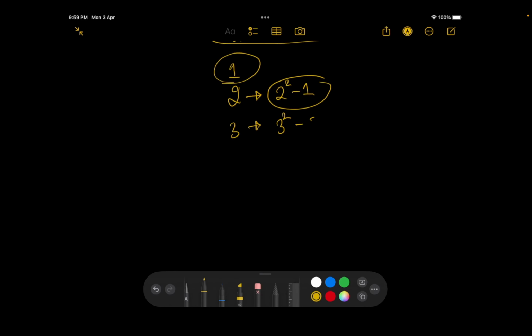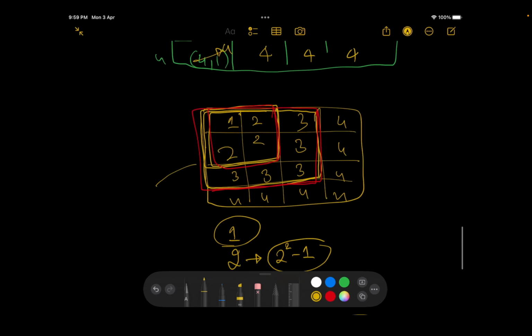So how can I make this more generic? I can say the occurrences of I is basically the occurrences of I minus 1 plus 2. This is happening over here. So the occurrence of 1 is 1, the occurrence of 2 is 3, the occurrence of 3 is 5, the occurrence of 4 is 7, right? That makes sense?